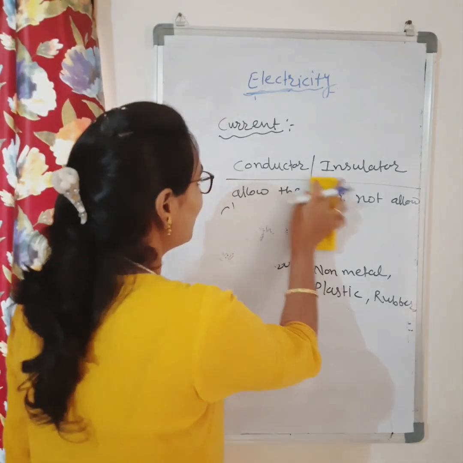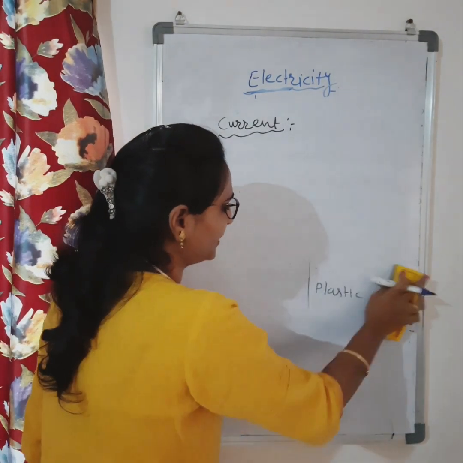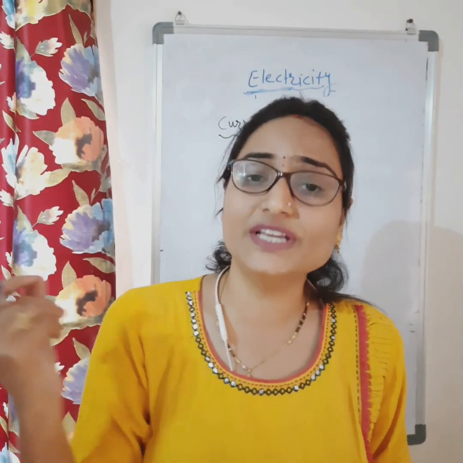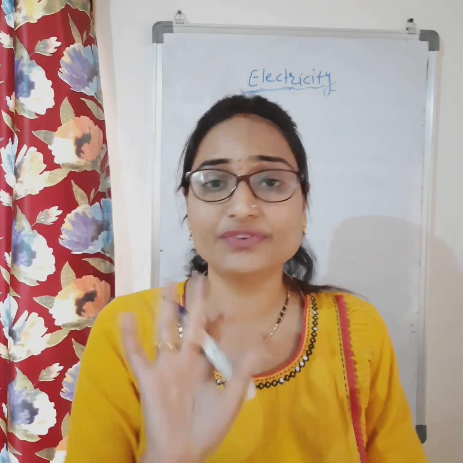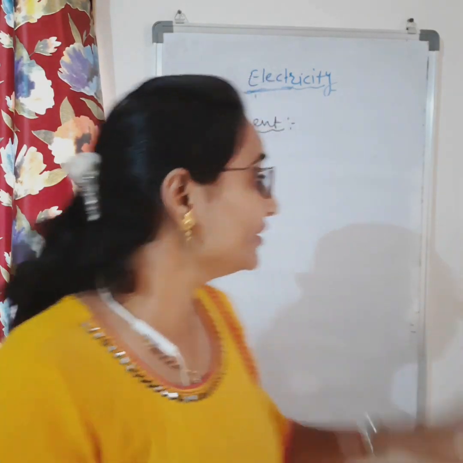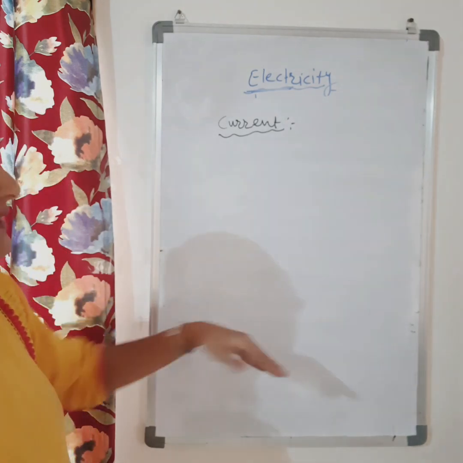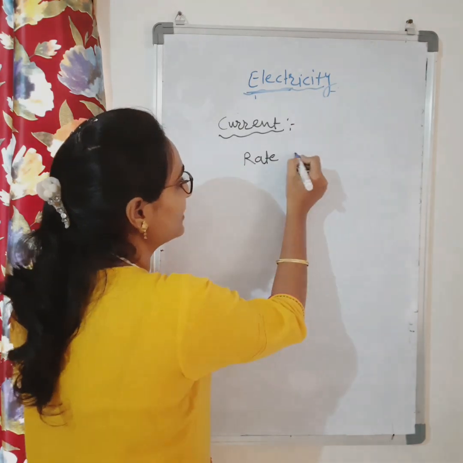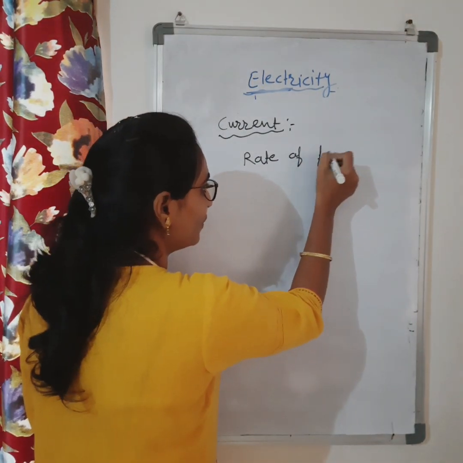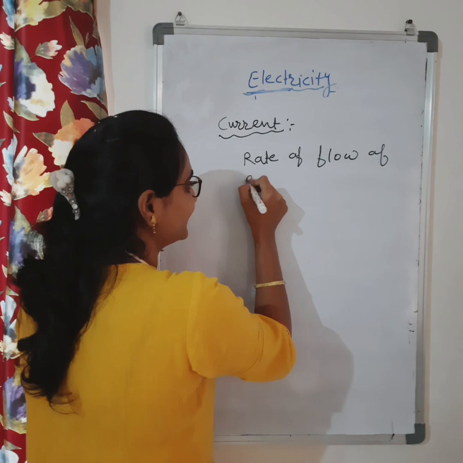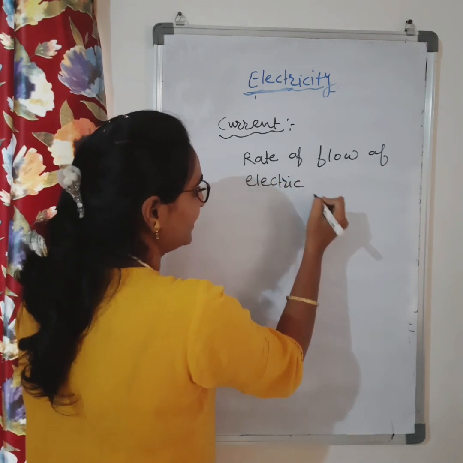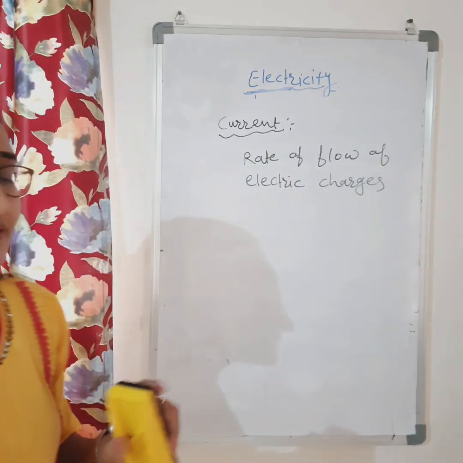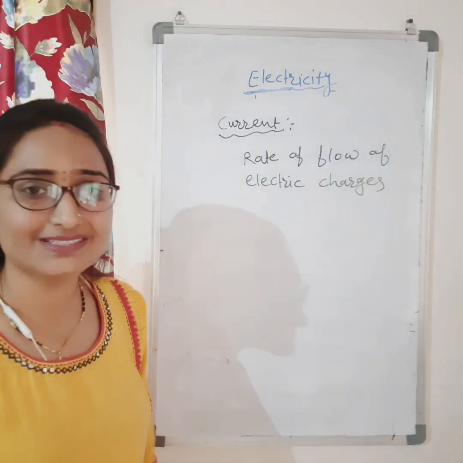So what we are saying is, if we need a good conductor, it needs free charges. Only if free charges are there can they move. If free charges are not there, they can't move. If free charges are there, they can move, and therefore it is called electric current. The definition of electric current is the rate of flow of electric charges.